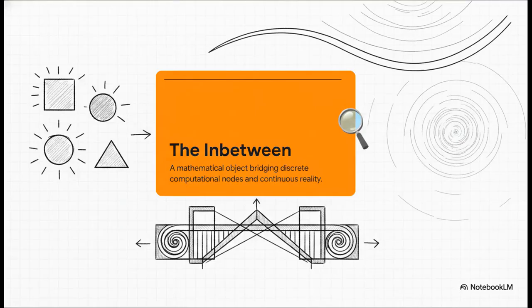So to cross this gap, we require a radical, entirely new mathematical object, what's being called the in-between. It basically acts as the vital translator, taking the fragmented, rigid logic of our computer models and forcing it to manifest the smooth, continuous behaviors of the actual universe. It's what could finally allow those beautiful curves of gravity to naturally emerge from a totally digitized foundation.